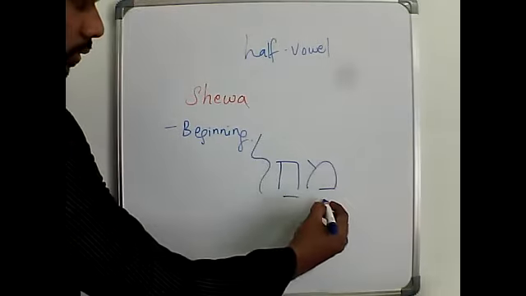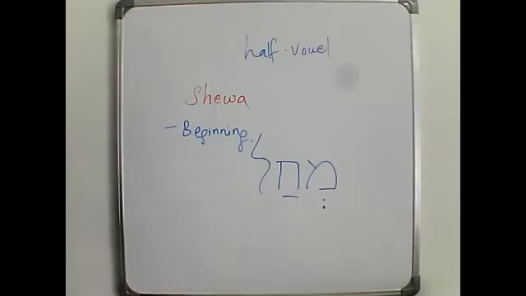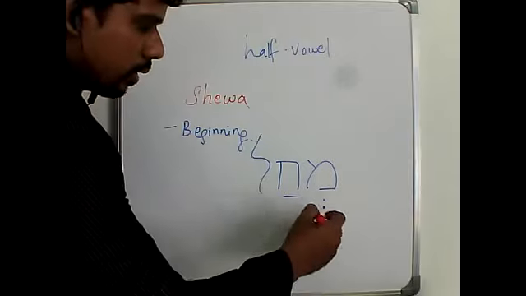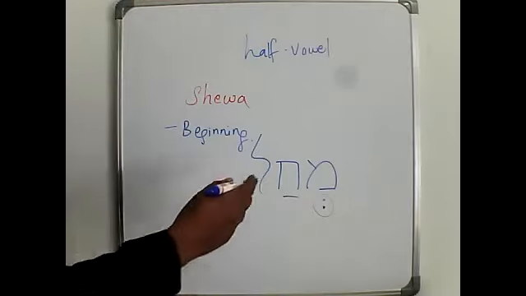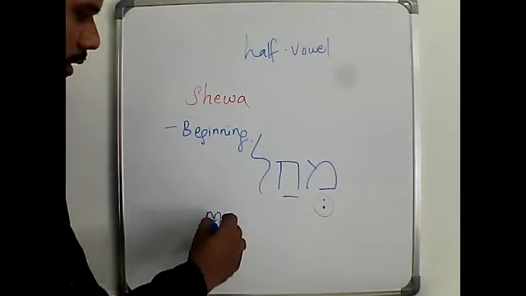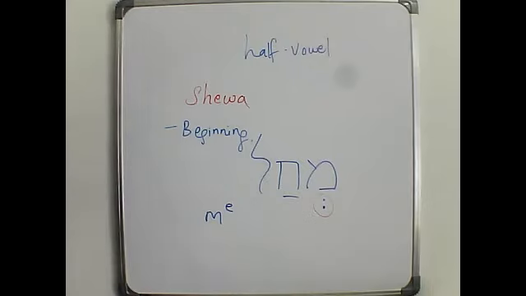We all know this, right? This is mem, this is chet, and here is patach, and here is lamed. So here we have Sheva. How are we going to pronounce this word? For mem, it is M. And for Sheva, we use a small letter on the top. For chet, it should be H with a small dot.